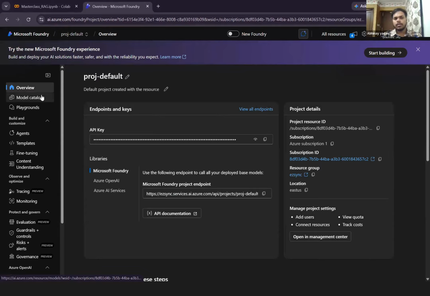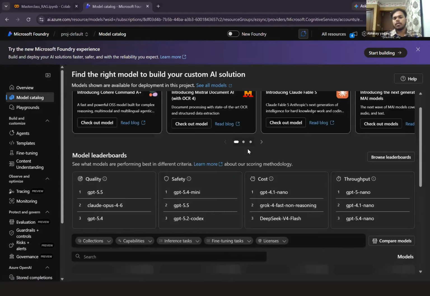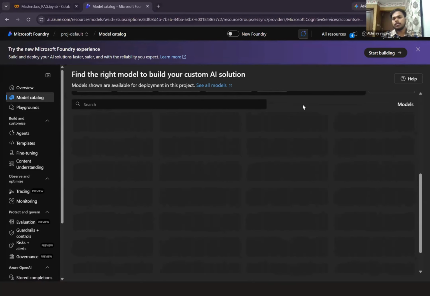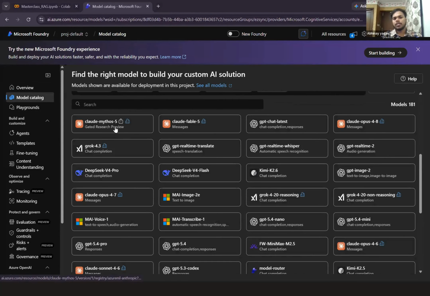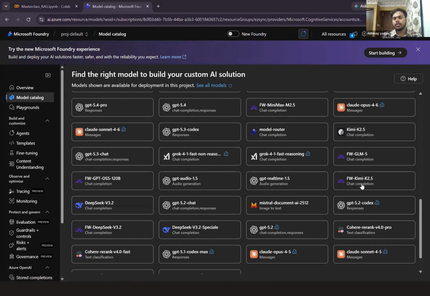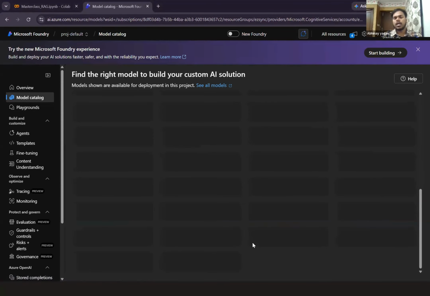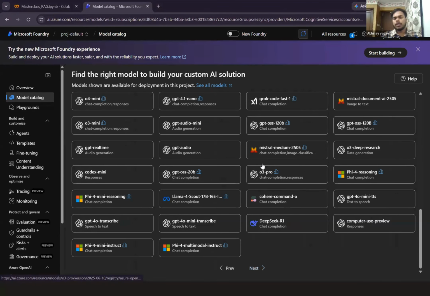You can see over here, this is my landing page of this particular service, Azure Microsoft Foundry. I'm going to click on the model catalog. What you're going to see is n number of models. Maybe for the first time you are going to see this many models in the same place. See, GPT, Mythos, Fable, GPT latest, Kimi, Grok, DeepSeek, from Meta, from Microsoft as well, then Cohere, from Mistral. Again, it is loading. There are n number of models we have. So I want to use any one of the models.